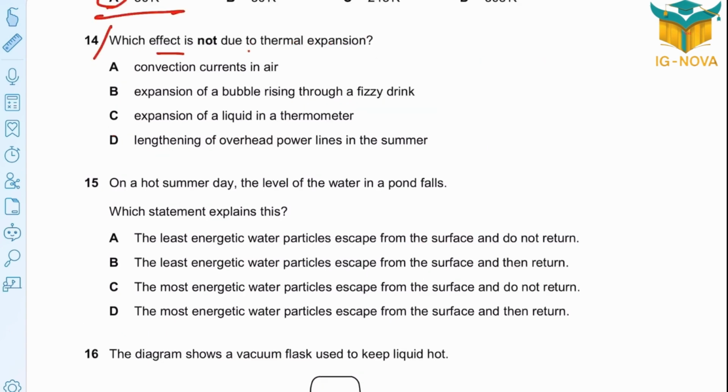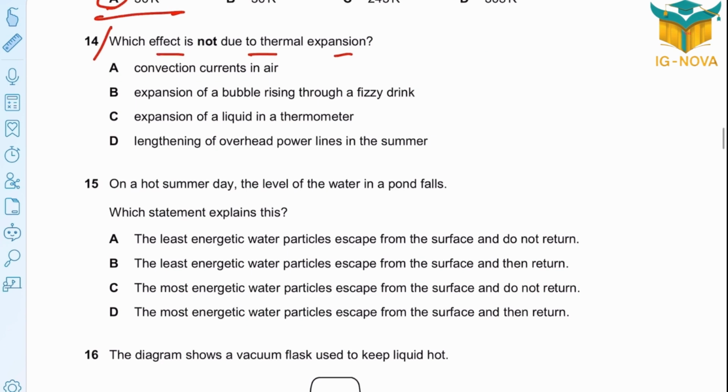Which effect is not due to thermal expansion? Convection current in air, actually, is due to expansion. So, not A. Expansion of a bubble rising through a fizzy drink: rising bubbles are due to pressure. So this one does not depend on thermal expansion either.